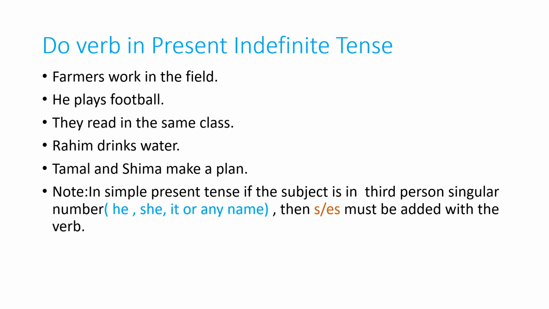Okay? So look, farmers, there are many farmers. It is a plural subject. So there will be no s with the verb. Farmers work in the field. Only work is here. He plays football. He is third person singular number. So s is added with the verb. They, plural subject. So read, there is no s or es with the verb. So students, you have to memorize the third person singular number subjects, and these sentences are in do verb.